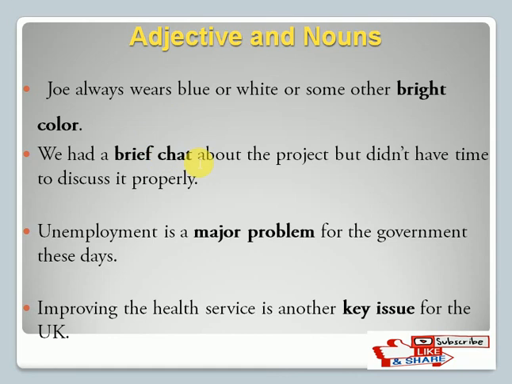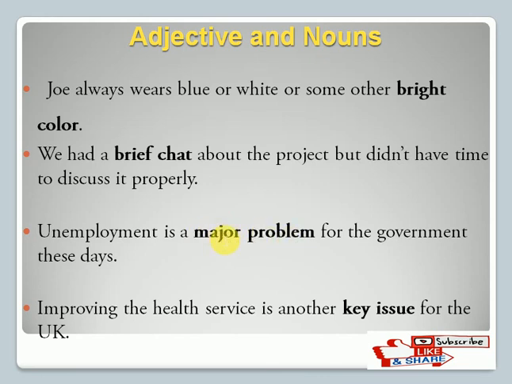Adjective plus noun. Fine. Another example: unemployment is a major problem for the government these days. You could write this sentence in a simple way, like unemployment is a problem for the government, but you enhance it and describe what kind of problem it is, because problem is a noun.